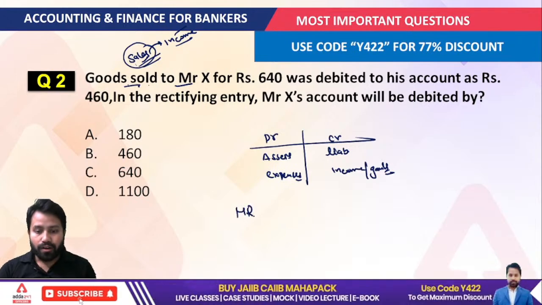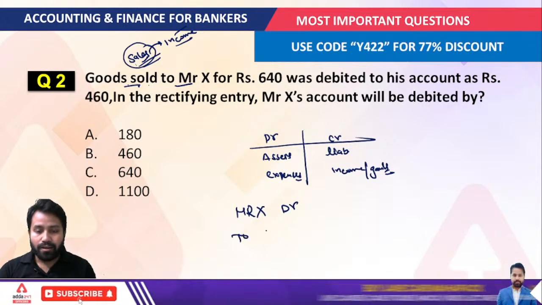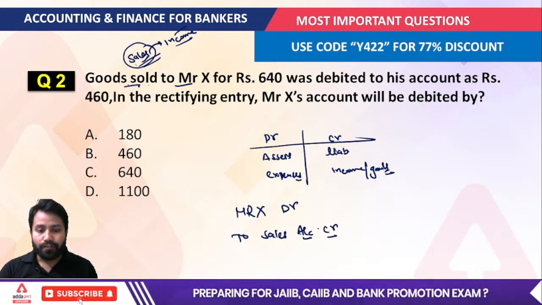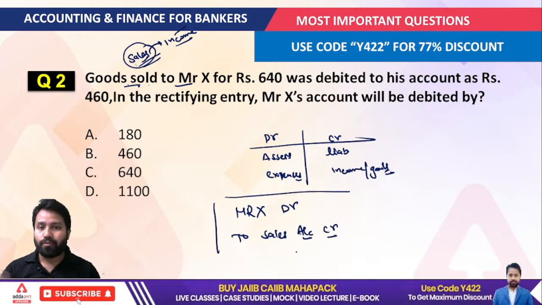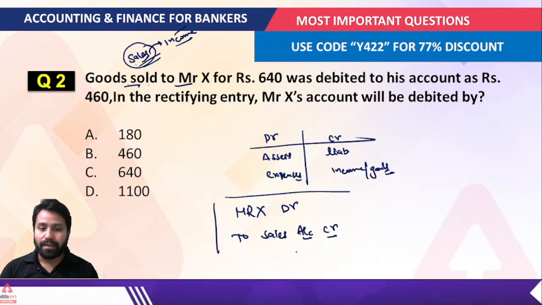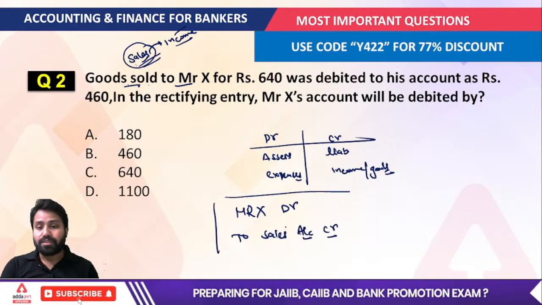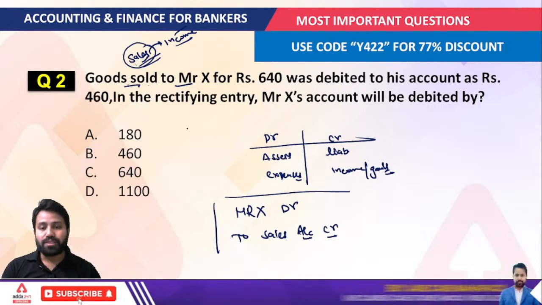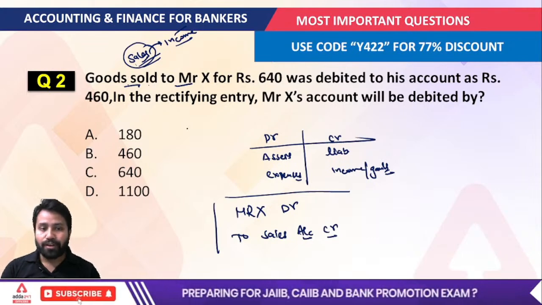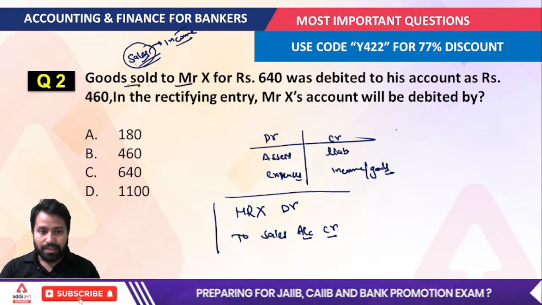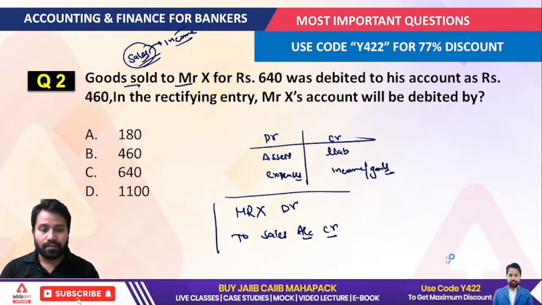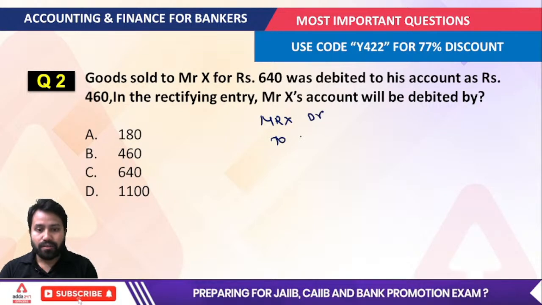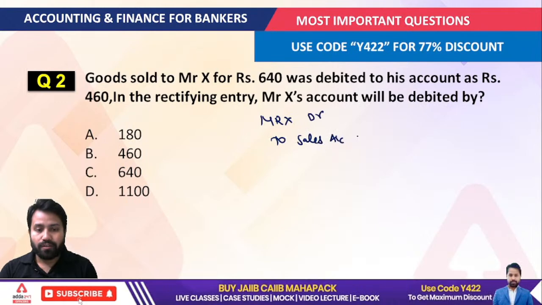So you will debit the Mr. X account while you will credit the sales account, because sales generate income, right? Since sales generate income, and sales being a nominal account, we credit the income and gains. So we are going to credit the sales account, and the Mr. X account is going to be debited in this situation. The question is goods sold to Mr. X for 640 was debited to his account. So the very first thing is that your Mr. X account would be debited while the sales account would be credited.